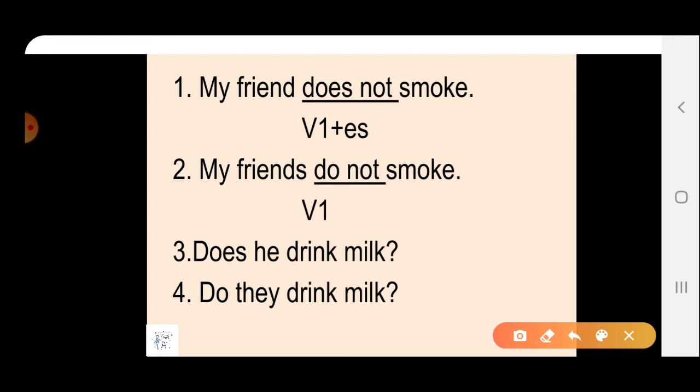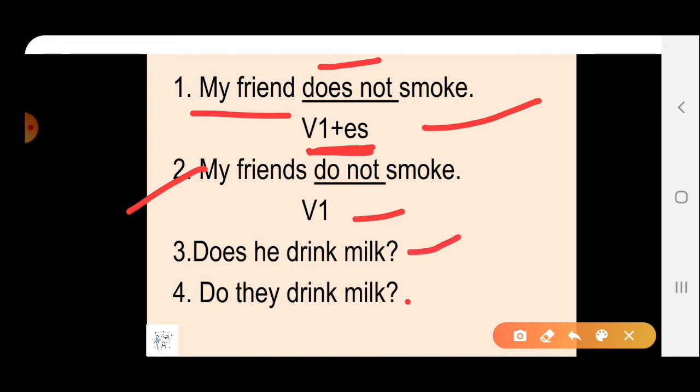My friend does not smoke. Does not. It is a negative sentence, but my friend is singular. We are taking here the first form, and along with it we have joined s or es to make do into does. My friends. Friends means plural. Here we are taking the first form of the verb. Now next our interrogative sentences. Does he drink milk? Do they drink milk?